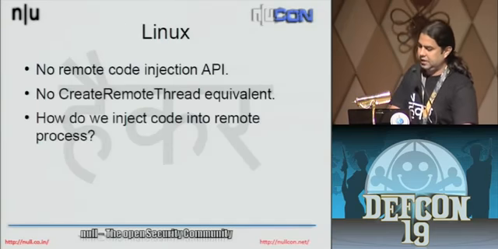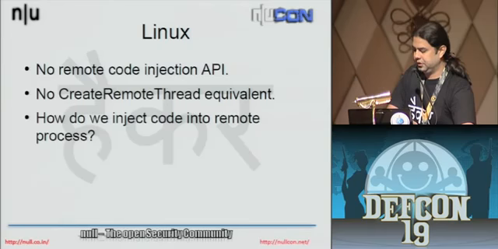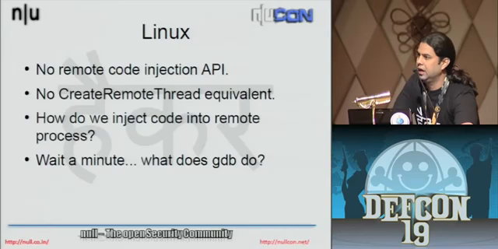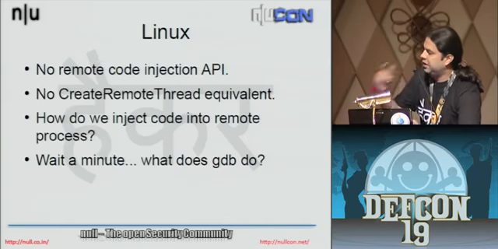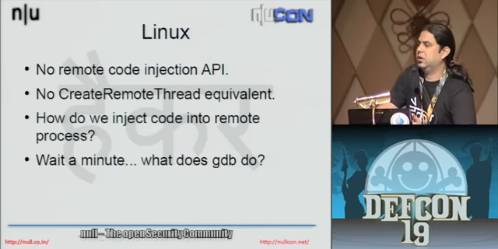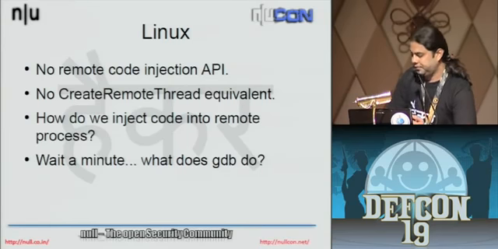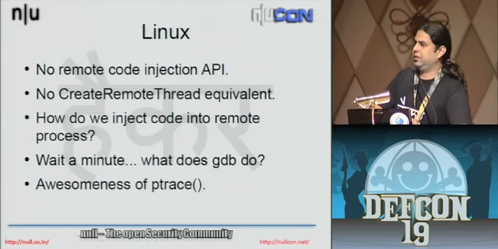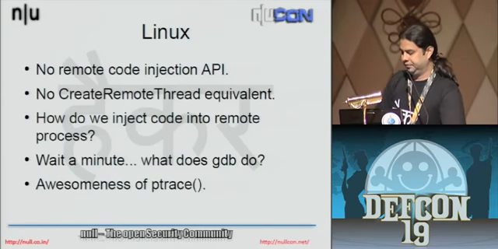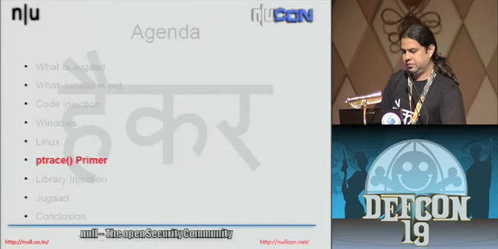In Linux, there's no equivalent API. So the question is, how do we inject code into a remote process? The first thing that obviously comes to mind is a debugger. How does a debugger inject code or do memory operations? How is the debugger able to access memory inside a remote or traced process? How is it able to change the values of variables? The answer is simple. It uses the ptrace API, which is provided by most of the Unix platforms.